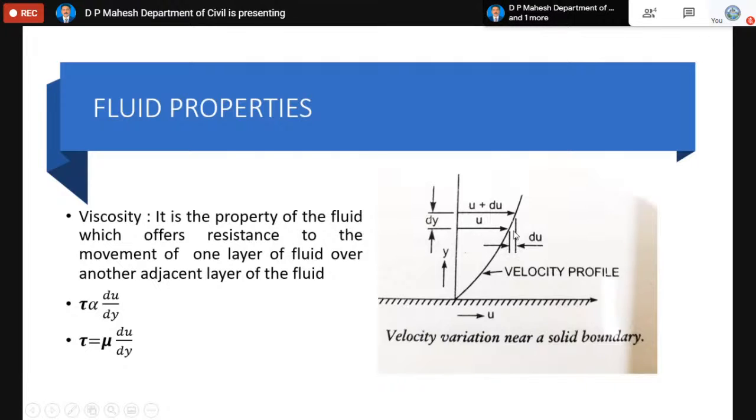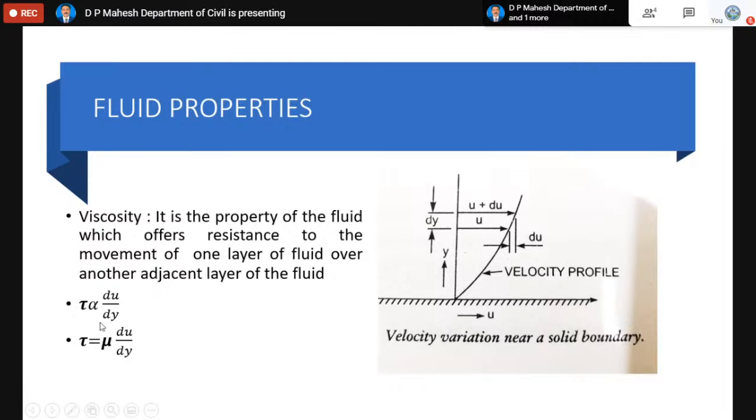The meaning of the velocity gradient is, here we have the difference in the velocity between the two adjacent layers, which is du, and the two layers are very close to each other and apart by a distance dy. Then the ratio du by dy is called relative velocity, and the stress which acts between these two layers is directly proportional to that gradient value, the du by dy value. That is, tau is directly proportional to the velocity gradient du by dy.